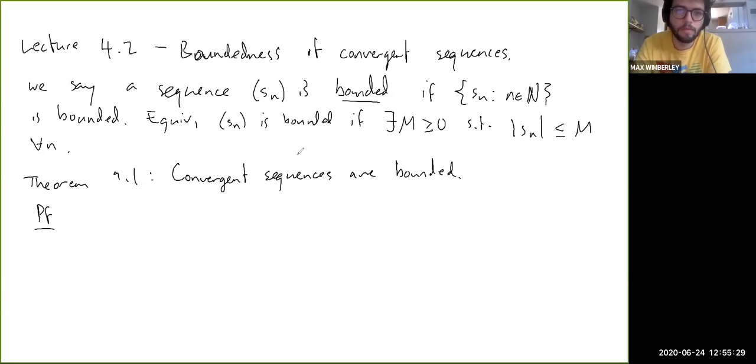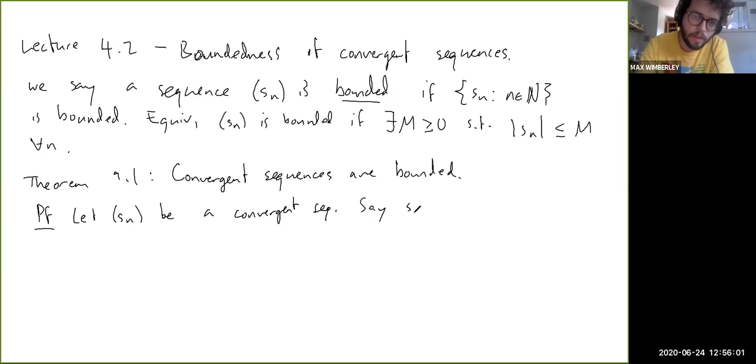Now, remember, here is a situation where convergence is a hypothesis of the theorem, right? So it's if it's convergent, then something else. So in the proof, we're not trying to prove convergence, we have to use the convergence to prove something else, okay? So what we want to say is let Sn be a convergent sequence. Say Sn converges to a number S, okay? Now, let's think about what we can do. The only thing we really know about the sequence is that it converges, right? What does that let us do?